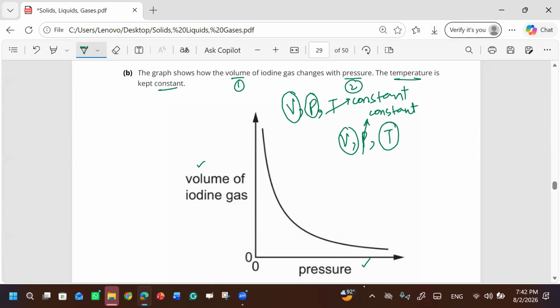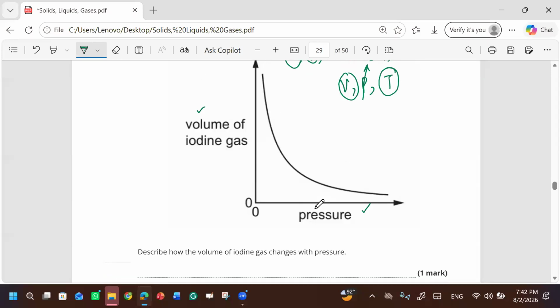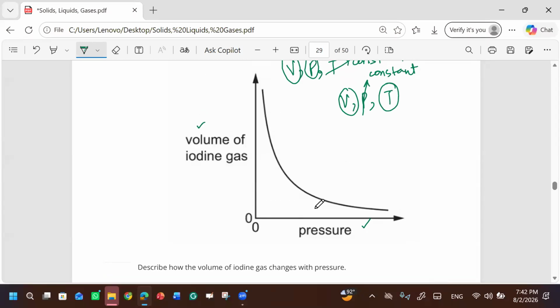So how does the volume of iodine gas change with pressure? When the volume increases, the pressure will increase as well. Is it a direct relation? Oh no, it's indirect, because you see how we check.